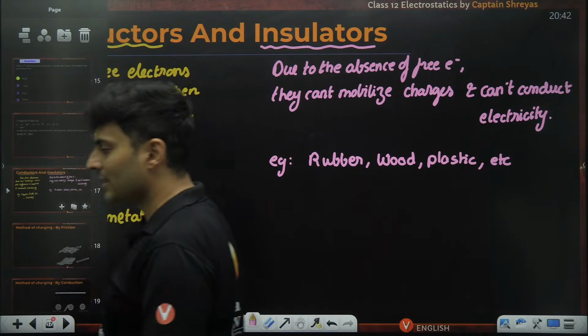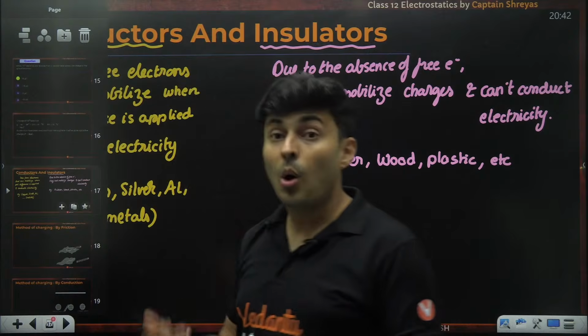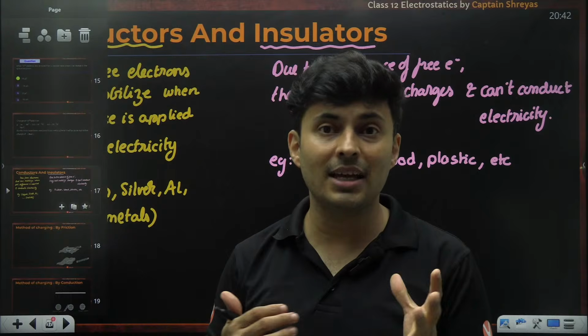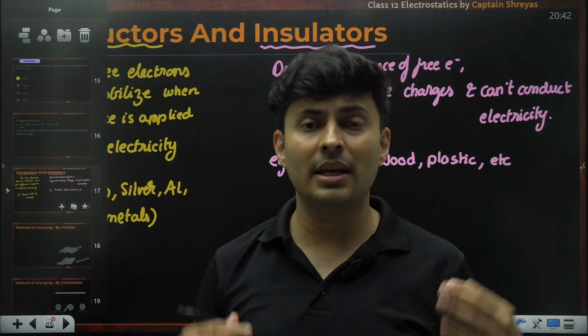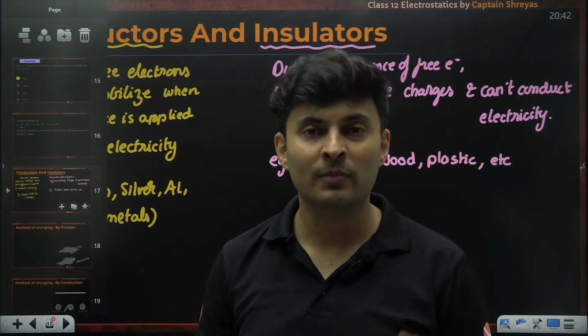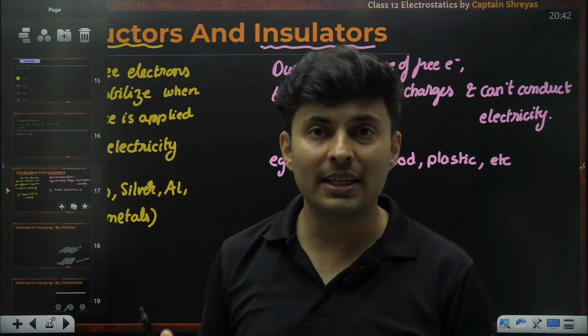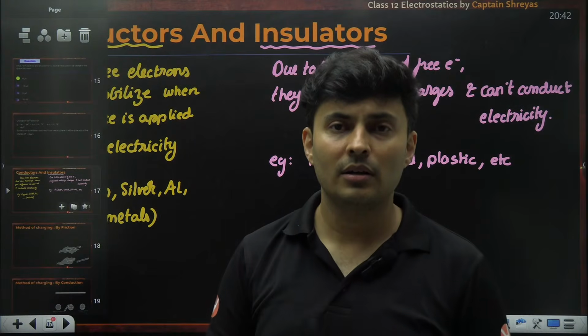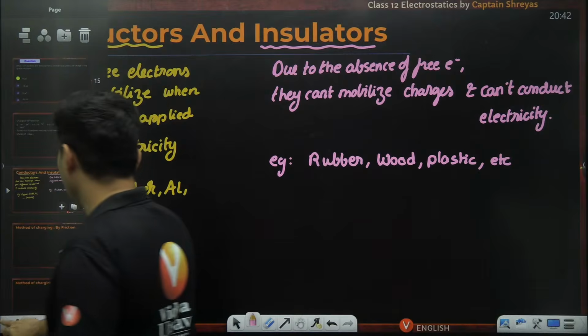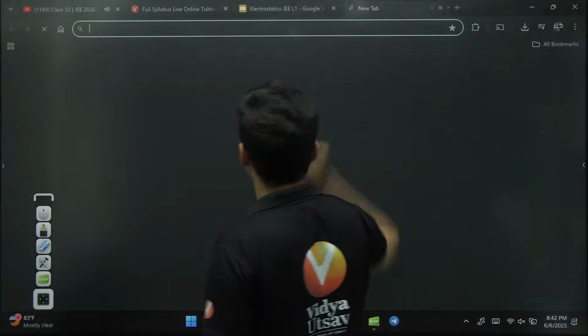Now, why are we discussing conductors and insulators? Obviously, we are talking about charges, and charges will flow here and there. So it depends whether they can flow or they can't flow. That decides whether something can be charged or not, and how much it can be charged. There are multiple ways of charging, and I will show you all of them.